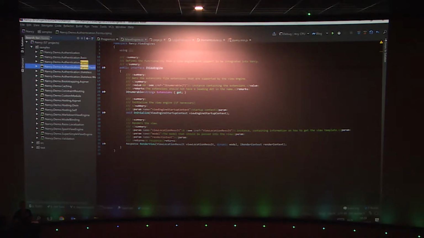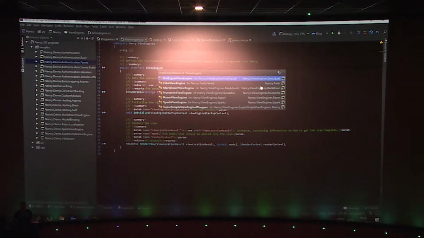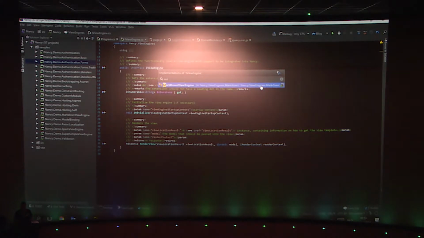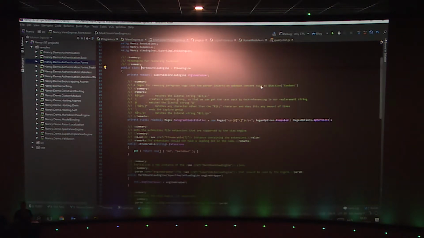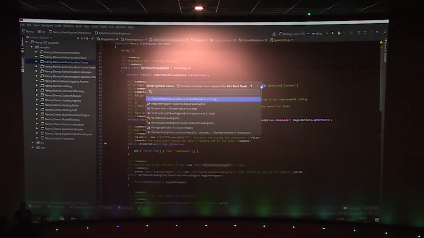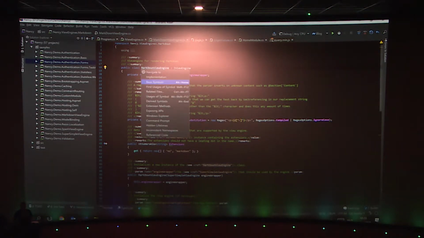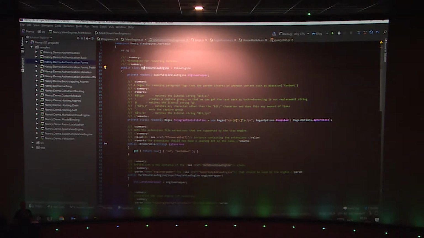and quickly jump to a certain project in my solution. Same thing when navigating to my implementation of my view engine. If this is more than the number of implementations that you see here, I could just search for example, Markdown view engine, again with these camel humps, and just start typing, and I am able to jump in there and go to my Markdown view engine. Same thing in here. I can navigate to, for example, my parents, or my base symbol, or usages of symbol, and so on. Or I can navigate to member.